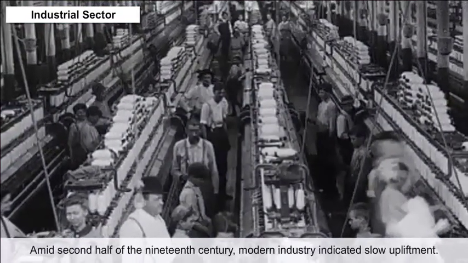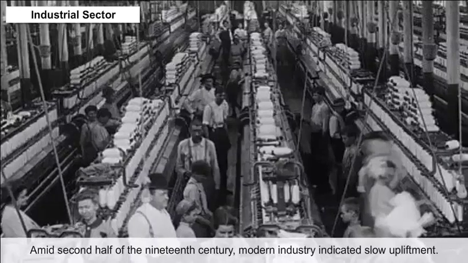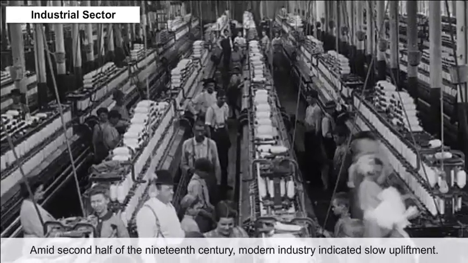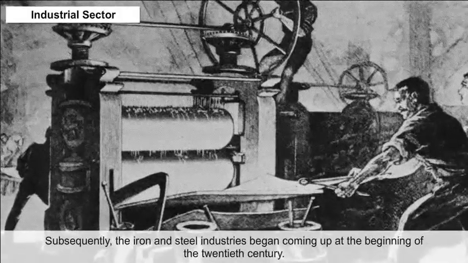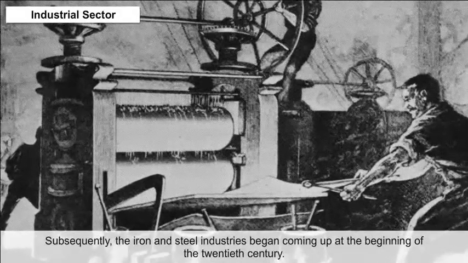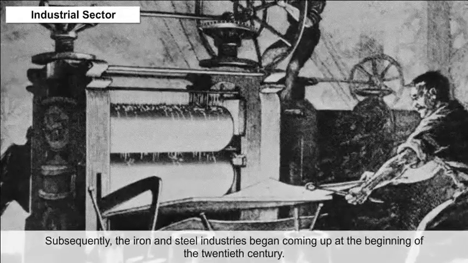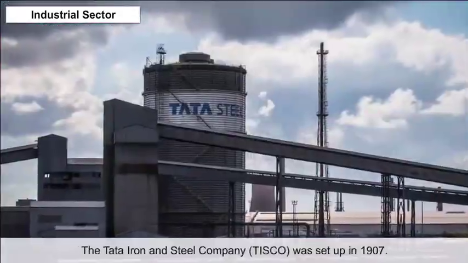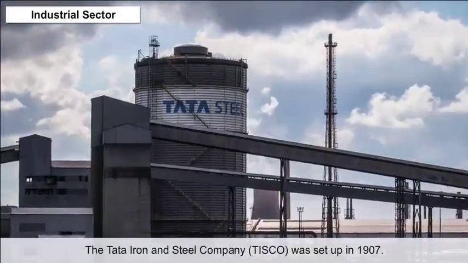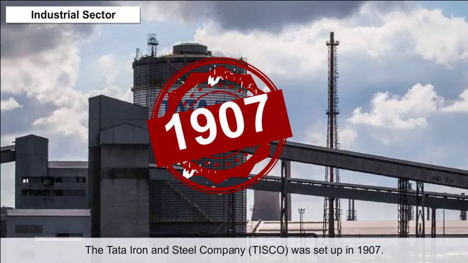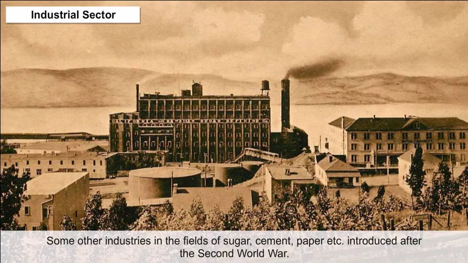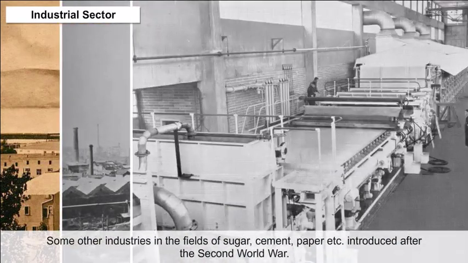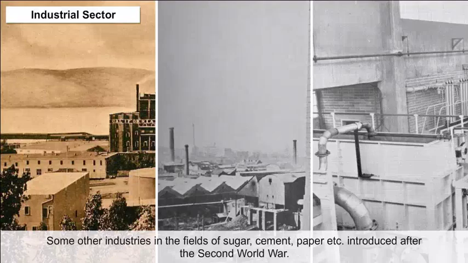During the second half of the 19th century, modern industry showed slow upliftment. Subsequently, the iron and steel industries began coming up at the beginning of the 20th century. The Tata Iron and Steel Company, TISCO, was set up in 1907. Some other industries in the fields of sugar, cement, paper, etc. were introduced after the Second World War.